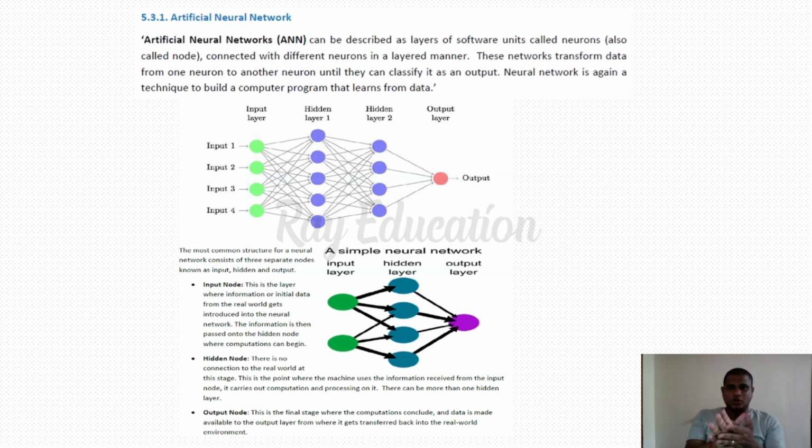According to that, it searches all the things related to the words and displays a lot of pages on our display screen. So this is the thing. See here, there are three layers. First one is an input layer, second one is a hidden layer, and third one is an output layer.